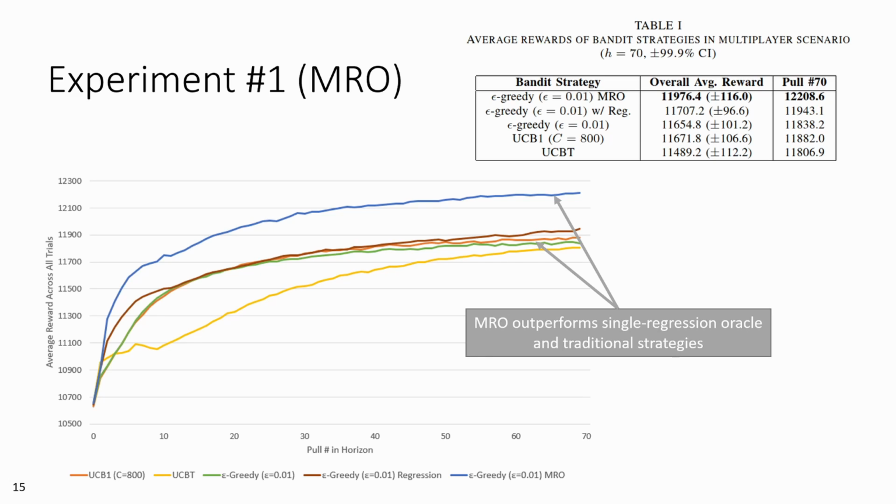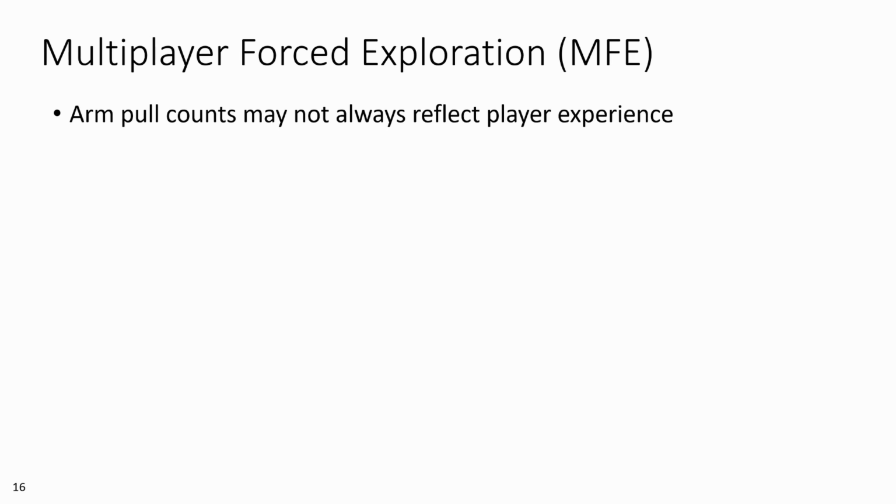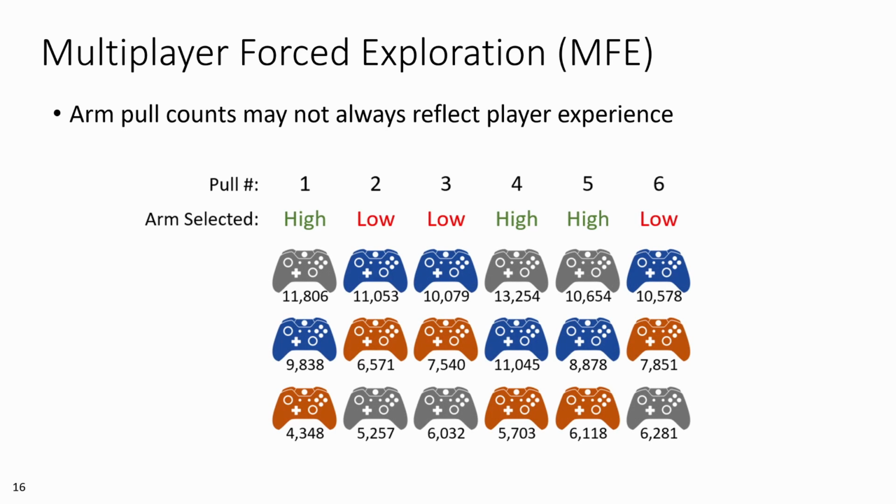As for multiplayer exploration, to balance exploration in single-player MAB modeling, we just look at the number of times each arm has been pulled so far. But what can we do when the arm pull count might not accurately represent the exploration space of player experience? For example, consider this sequence of a 2-arm MAB that's interacting with players blue and orange over 6 pulls. The MAB can choose to place a gray third player high above both or low beneath both players.